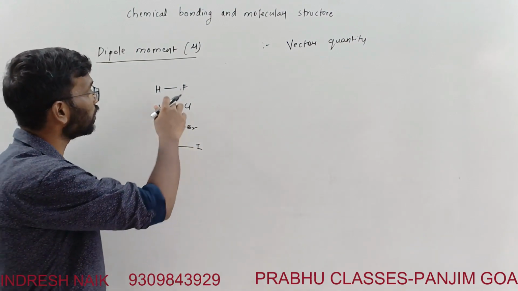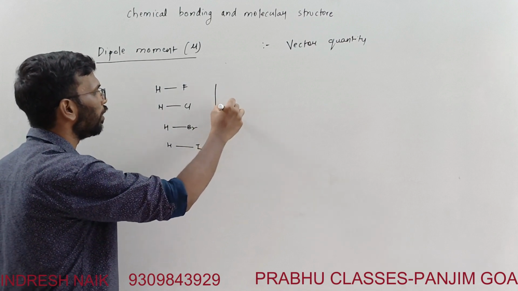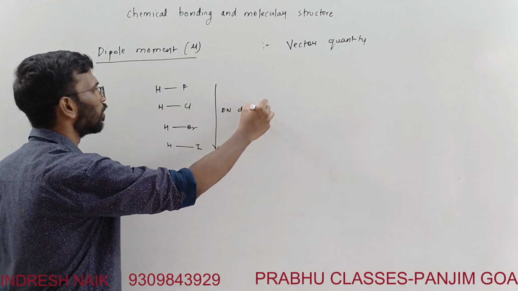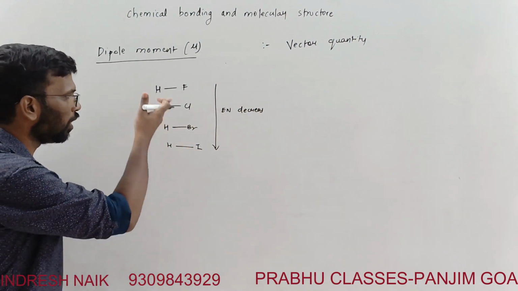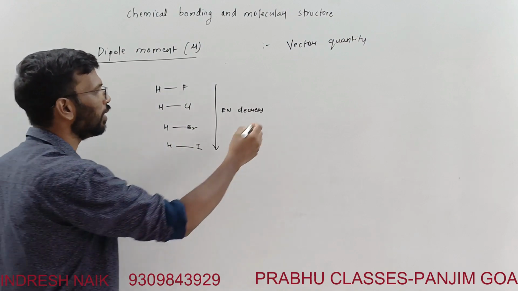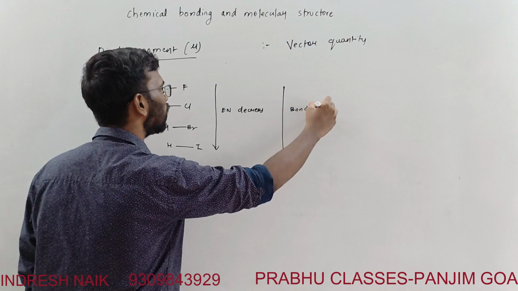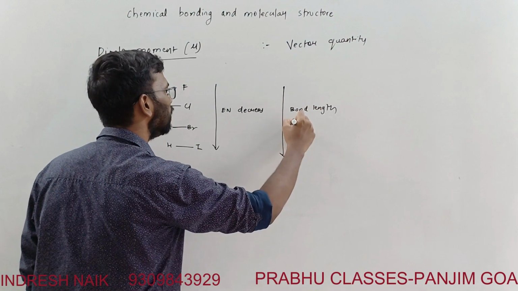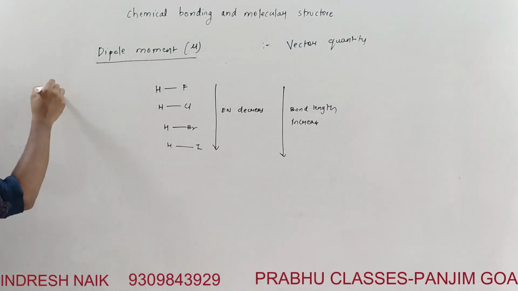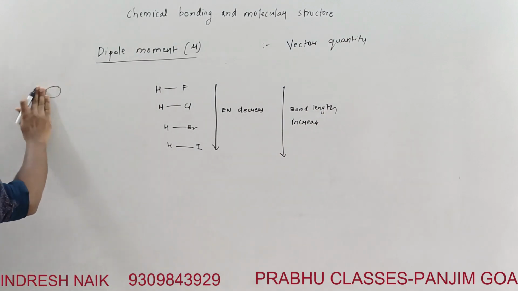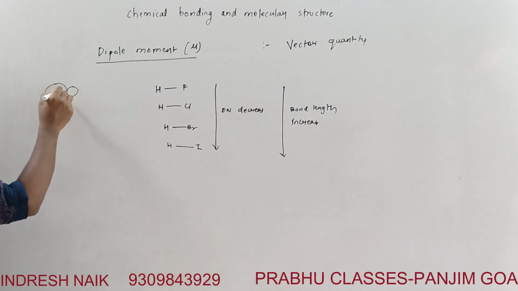If you see here, the electronegativity decreases down the group, right? And the bond length increases down the group. If I want to represent it, this is a hydrogen atom and this will be a fluorine atom.